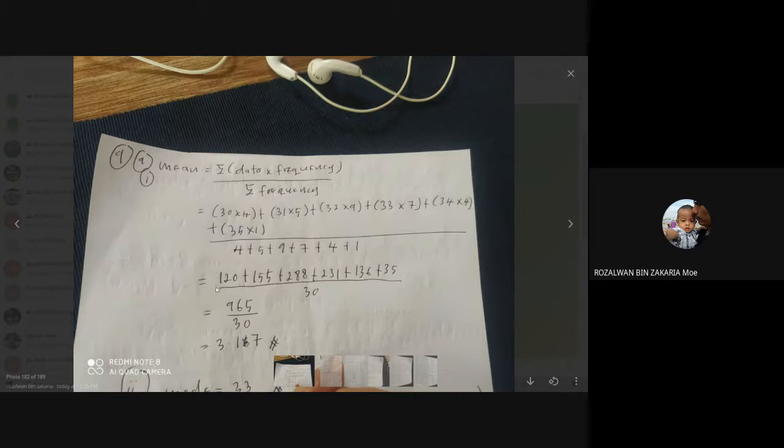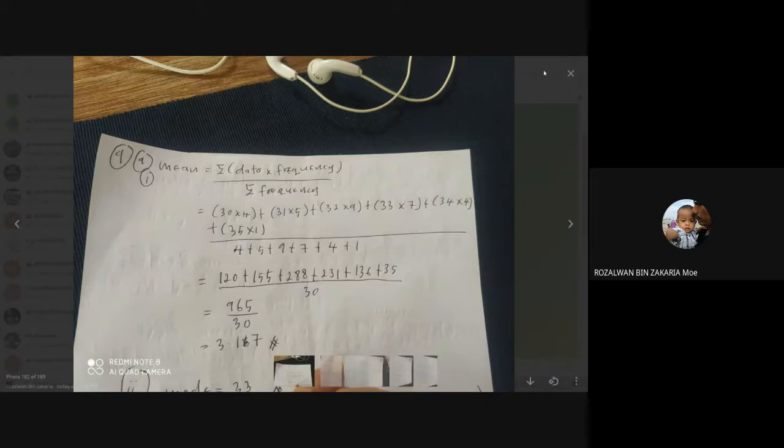So it is equal to 120 plus 155 plus 288 plus 231 plus 136 plus 35. Then you divide by the 30. Then you will get 965, divided by the 30. So the answer you will get is equal to 32.17 after you round off to 2 decimal places. So that is the mean for question 9A1.